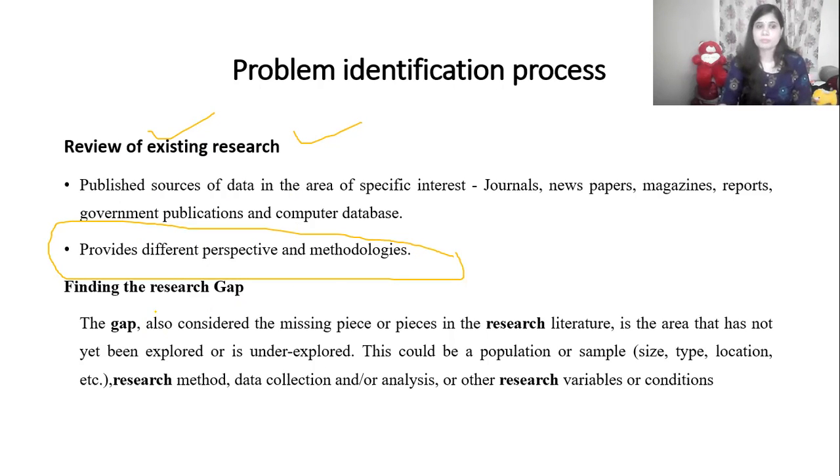But the literature review is mainly to understand the gap in what existing researchers have already done with their own methodologies. If it is done with a different methodology, or with different variables, then what could the results be, and how would they change? If you understand that, then you identify the gap.